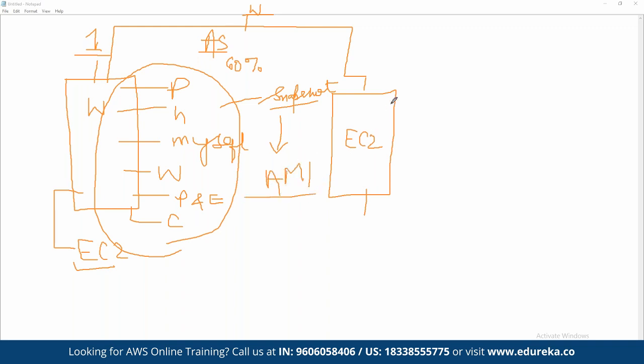So when we are launching an instance, we can simply choose the AMI that we want to use, and whatever data and configuration is available in this AMI will be used when we launch the server. Then we can launch multiple servers exactly as per the requirement. And that exactly is what snapshots and AMIs are useful for.